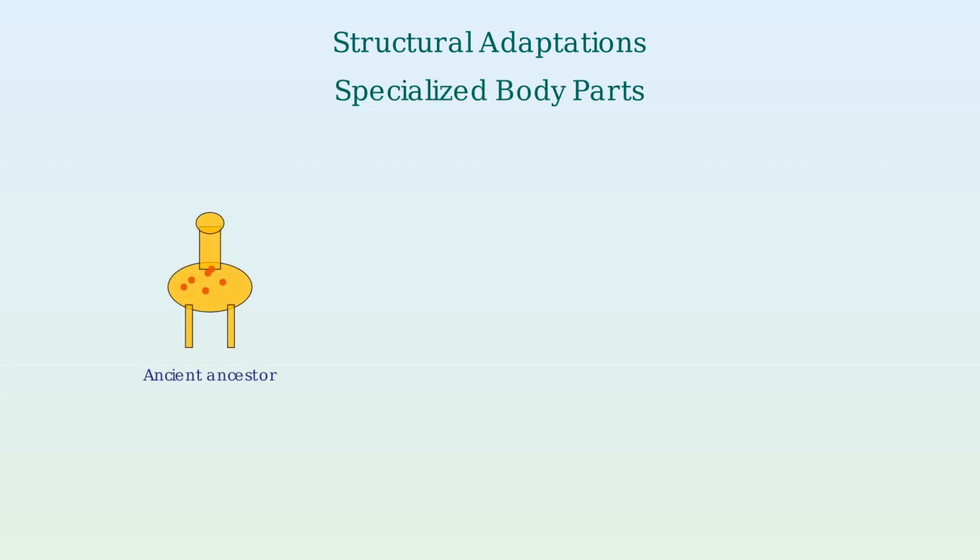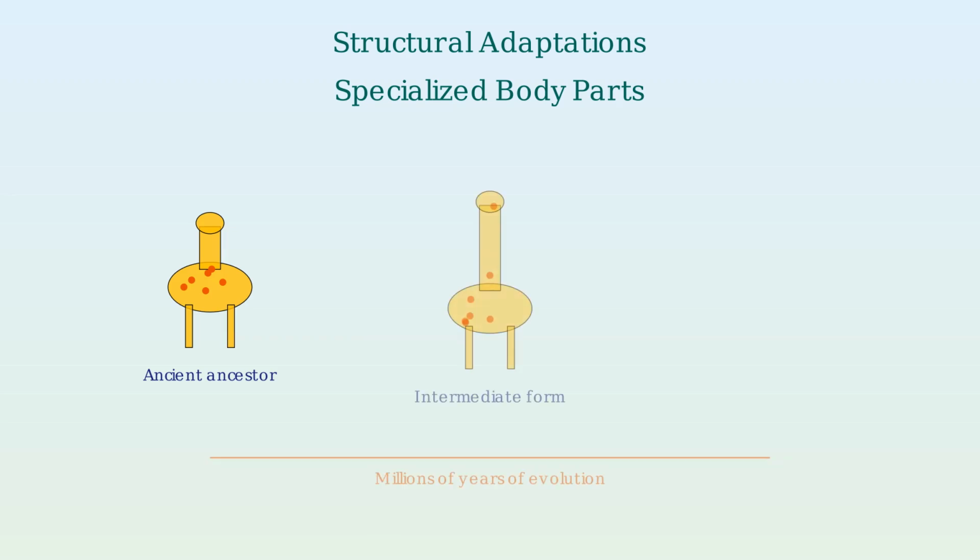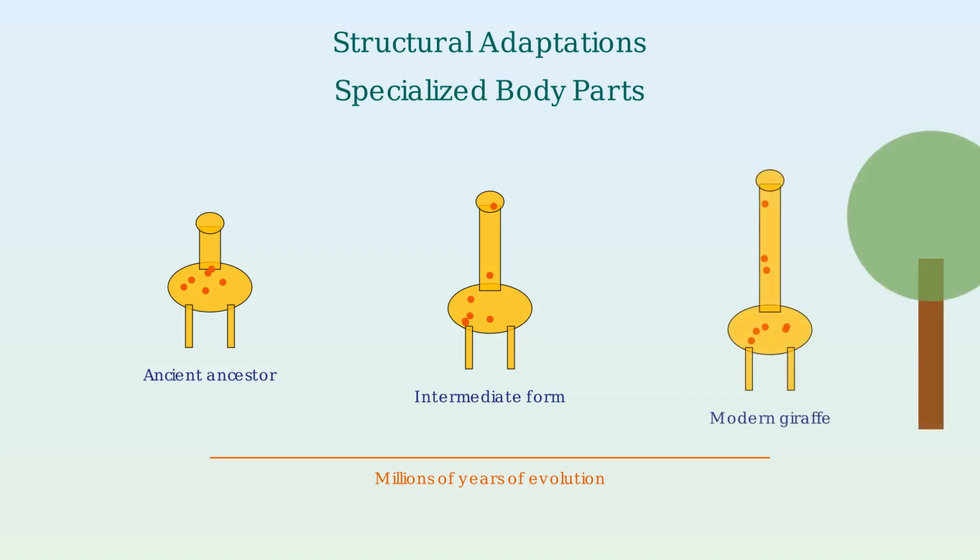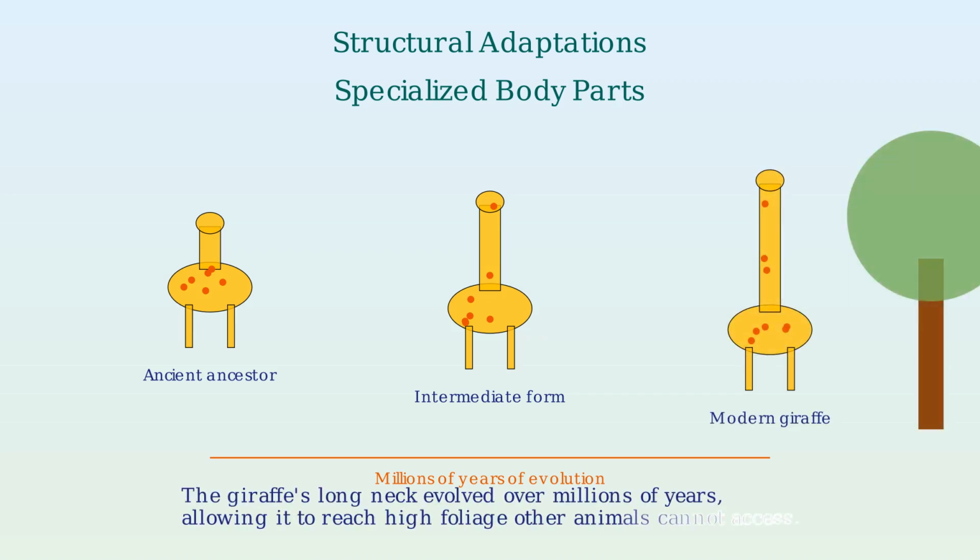The giraffe's long neck is a classic example of a specialized body structure that evolved over time. Over millions of years, ancestral giraffes with slightly longer necks had a survival advantage. Modern giraffes have evolved extremely long necks, allowing them to reach foliage high in trees that other animals cannot access.